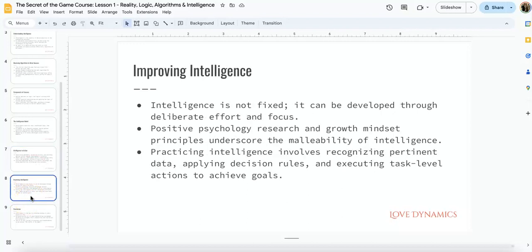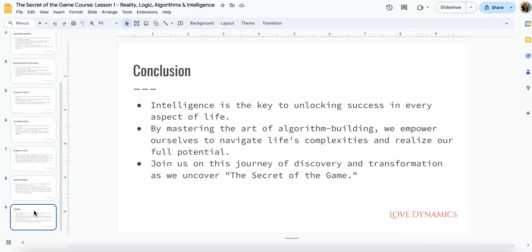In order to improve our intelligence, one of the things researchers found is that intelligence is not fixed. It can be developed through deliberate effort and focus. That makes sense theoretically, because if intelligence is algorithm building capacity, and we teach you the tools to build algorithms, that in effect increases your intelligence, because you'll be able to go out and problem solve on your own. Positive psychology as well, whether it's Carol Dweck's growth mindset or Angela Duckworth's grit, talks about the malleability and growth potential of intelligence, and that can be applied in any domain. Finally, intelligence is the key to unlocking success in every aspect of life.